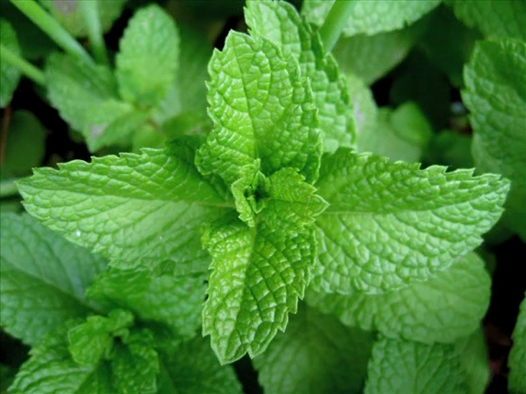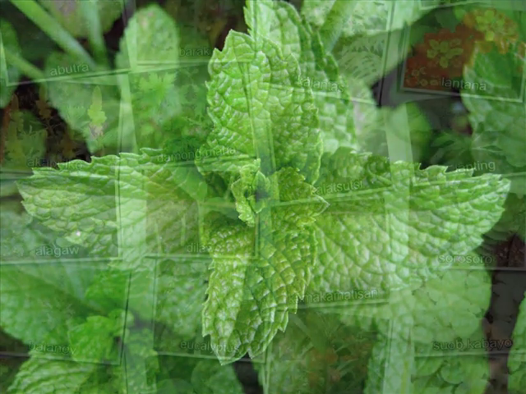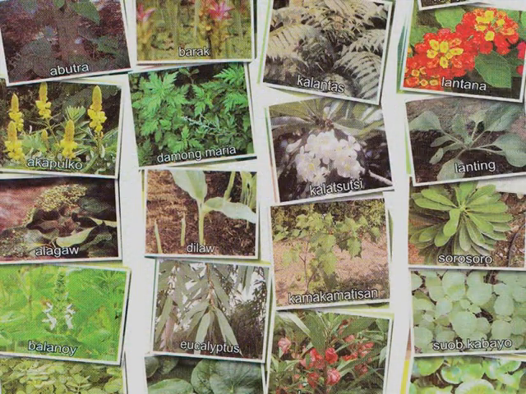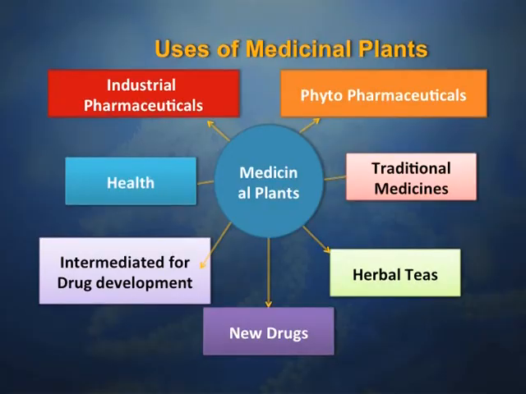So, these are the various systems available in our herbal medicinal systems, like Ayurveda, Siddha, Unani, naturopathy and homeopathy. What are the uses of medicinal plants? They are normally used in phytopharmaceuticals, that is, pharmaceutical companies use them for manufacturing drugs.